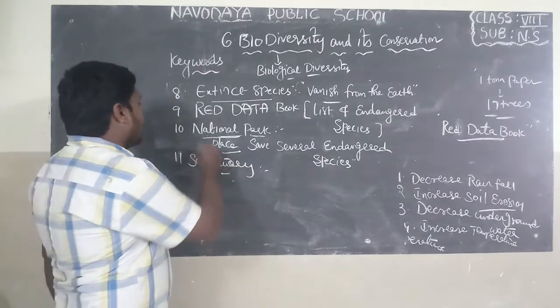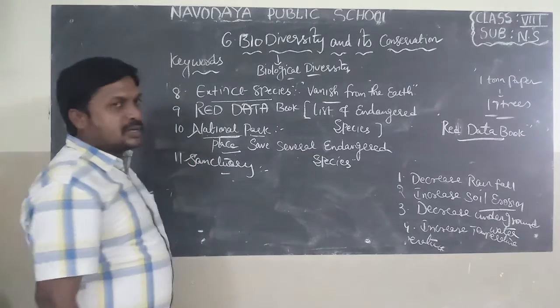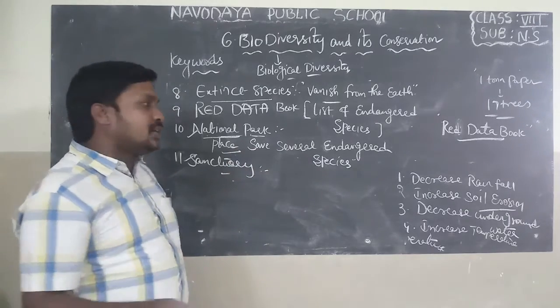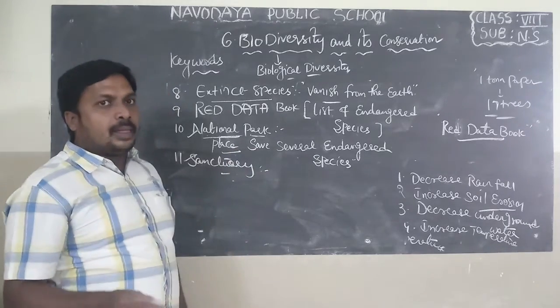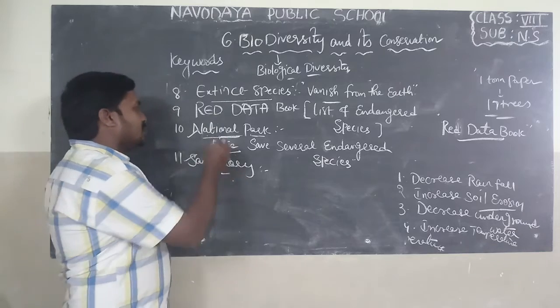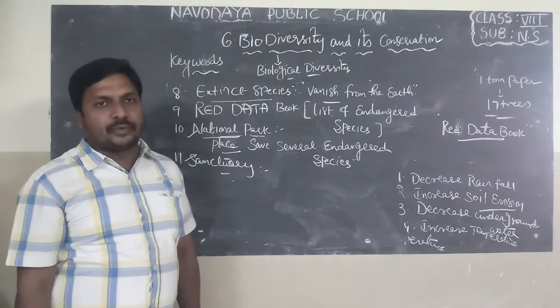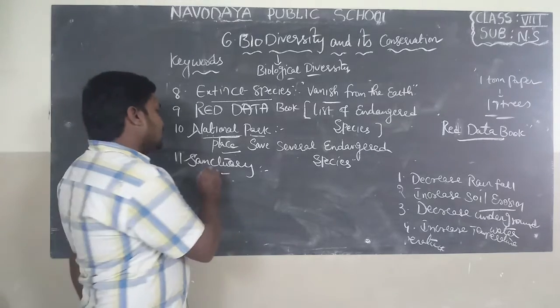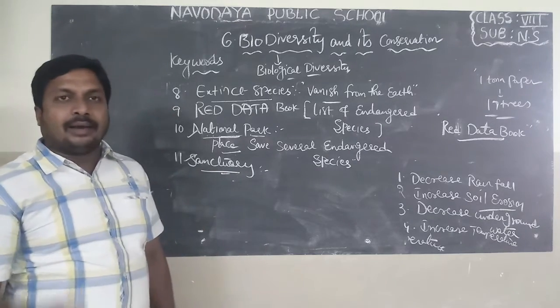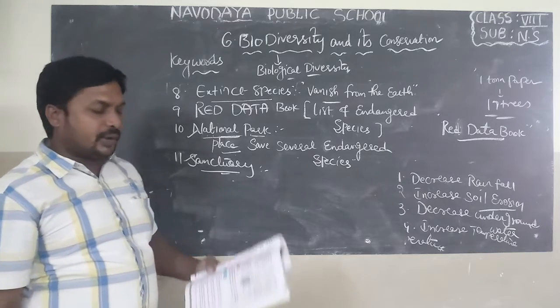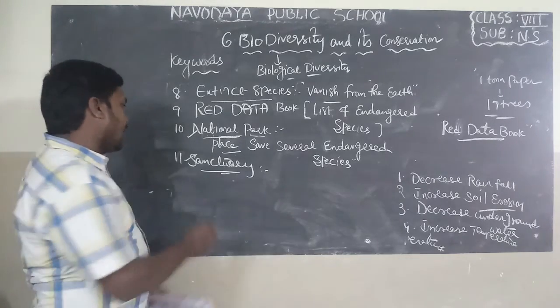What is the major difference between national park and sanctuary? In both places, we can observe the endangered animals being protected. But the major difference is that in a national park, we cannot find any human interference. In a sanctuary, we can find little interference of human beings. So that is the major difference between national park and sanctuary.